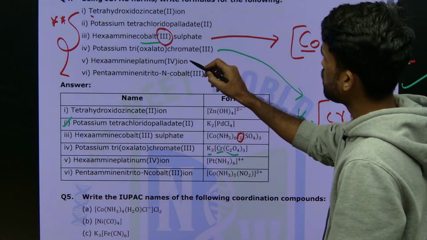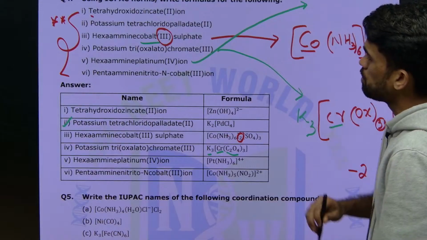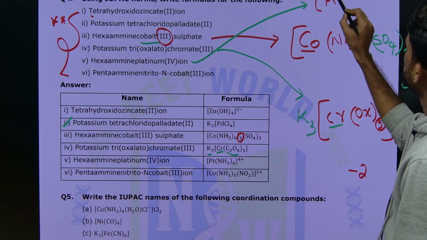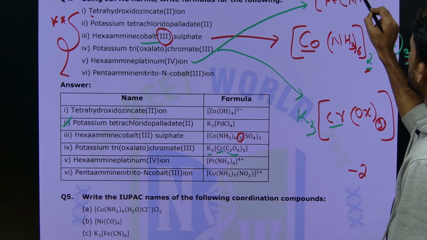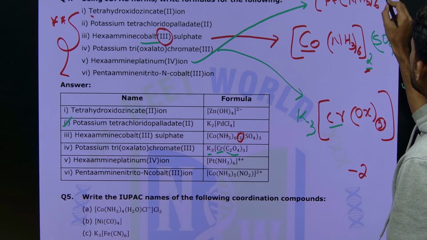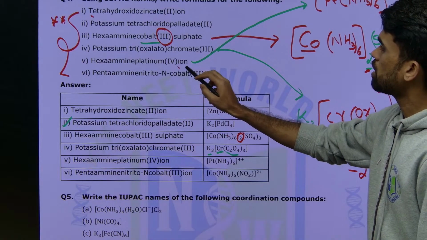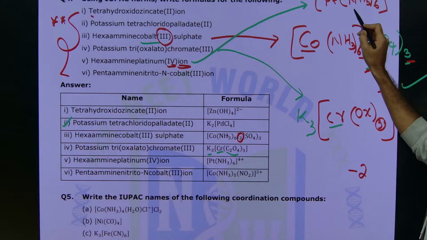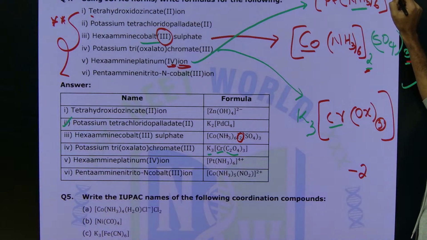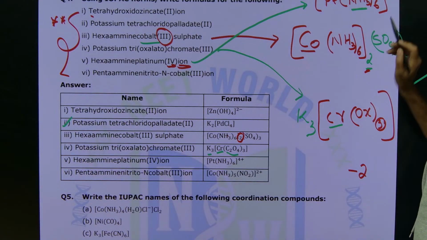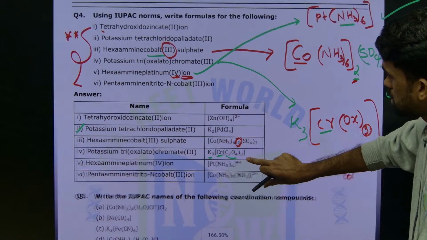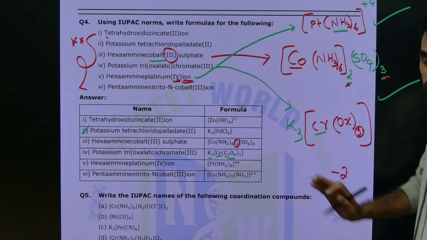Next here, if you observe, hexaammineplatinum(IV) ion. So it means platinum, hexaammine, how many amines are there? 6. Now the name is ending with ion and the charge is +4, the oxidation state is +4. Since ammonia ligands are neutral, you just mention +4 charge here, that's it. This is the symbol of the given complex. How easy it is: [Pt(NH3)6]4+.